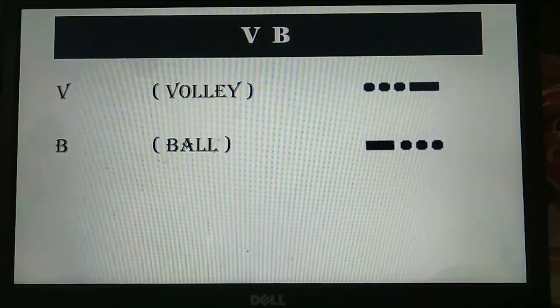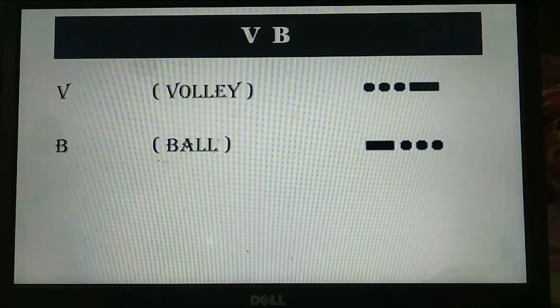My next grouping is VB. VB is volleyball. Volleyball is also a very common term, so you can memorize it easily. The Morse code of V is dit dit dit dah, and the Morse code of B is dah dit dit dit.